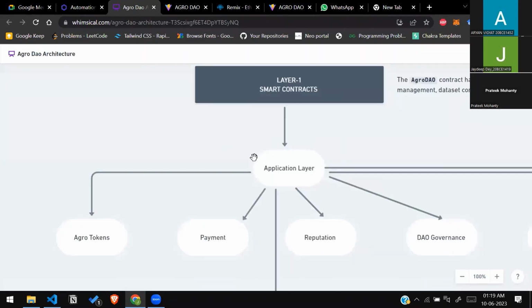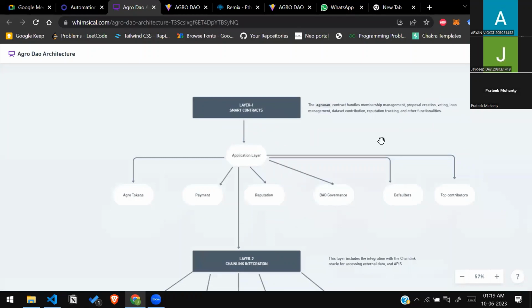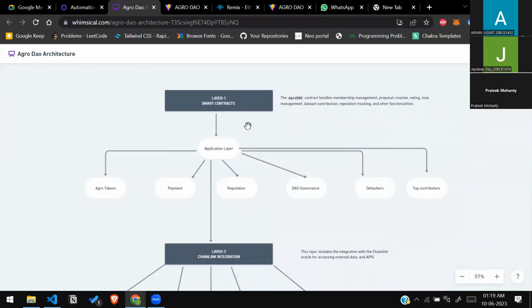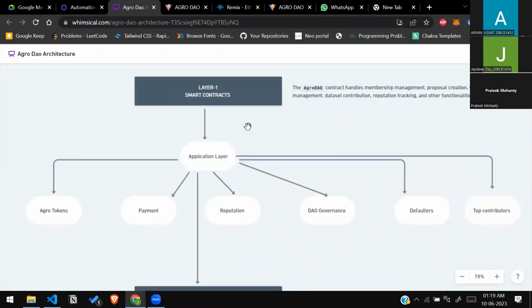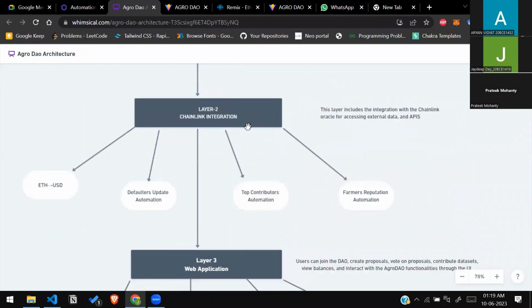Yeah, so our architecture is opening up. Our architecture mainly consists of three layers, but I would like to focus on the second layer, which is the Chainlink layer, right? So there are various features which we have introduced into our DAO using Chainlink.